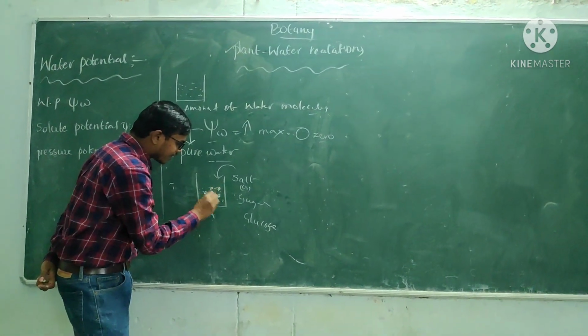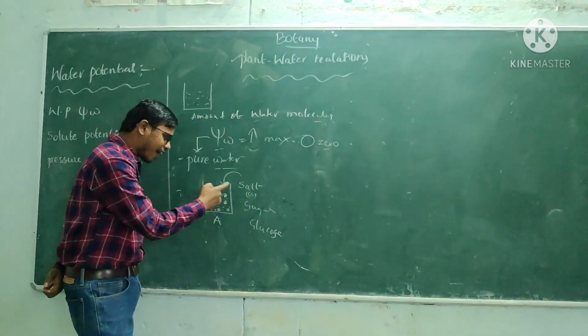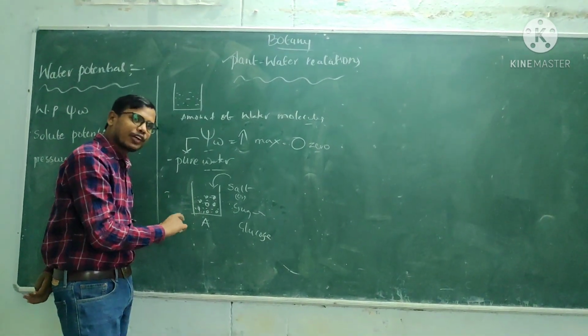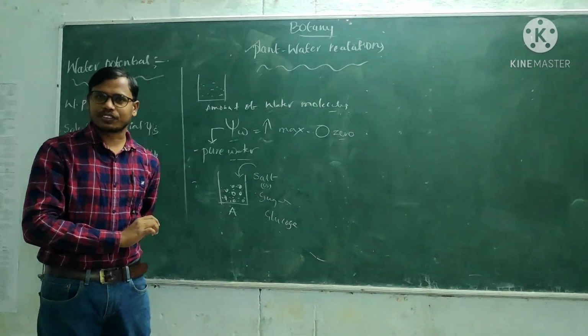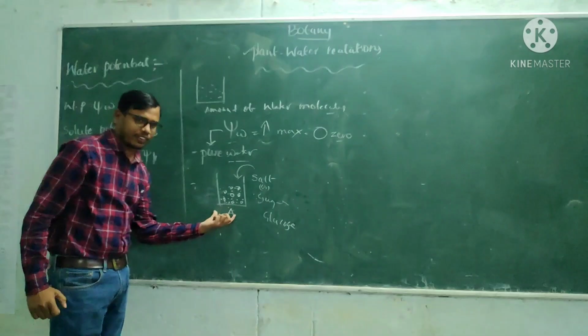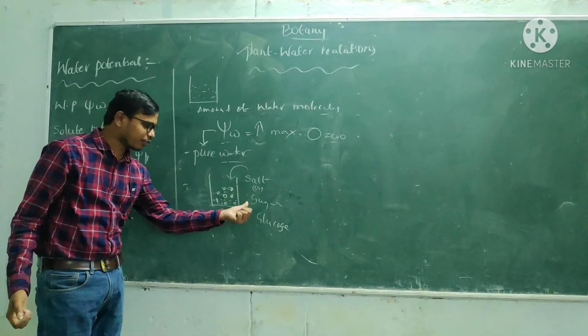When I add the salt, salt is nothing but solute. So when you add the solute into a solution, the water potential is going to decrease. Understood? Listen, we have a solution, and we add a solute like salt or sugar.